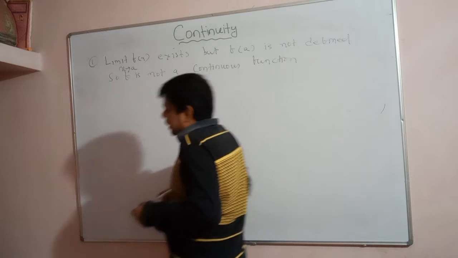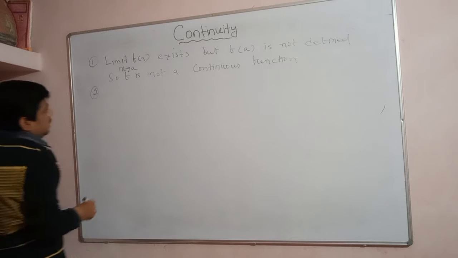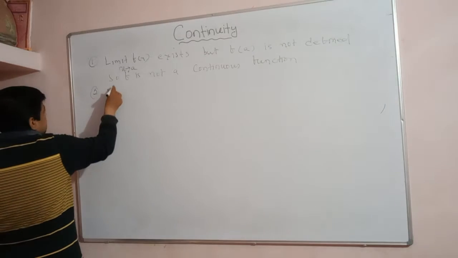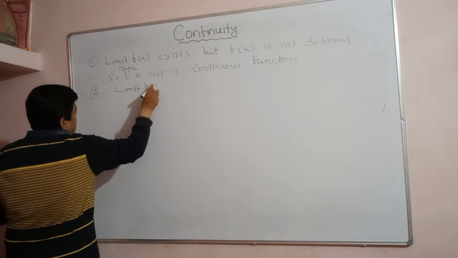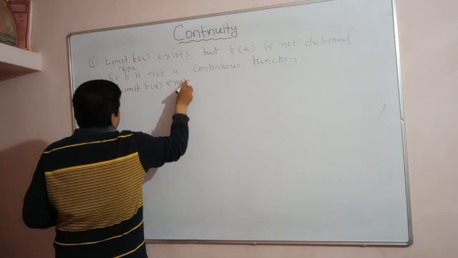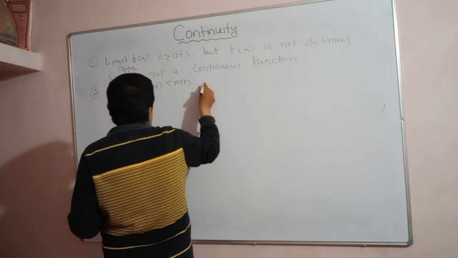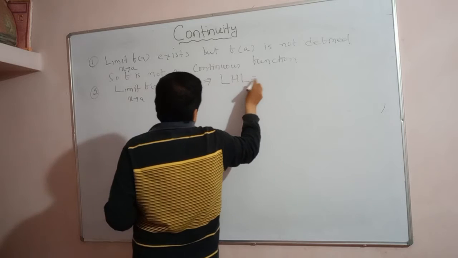The second case is that the limit of the function exists. Suppose the limit of the function exists as x approaches a. That means left hand limit is equal to right hand limit.